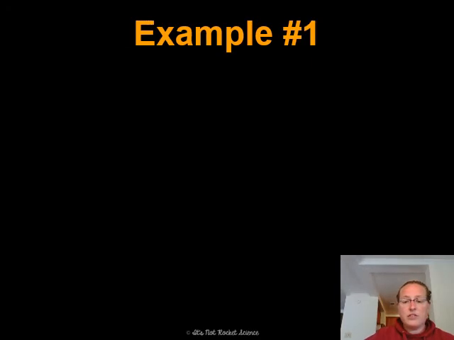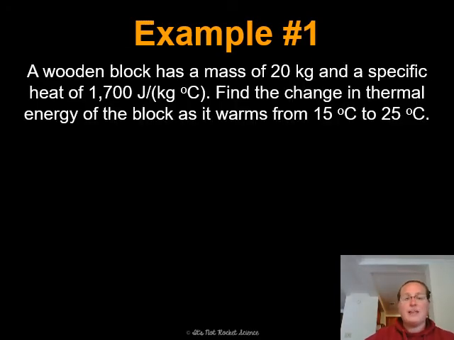All right, so let us do a practice problem. A wooden block has a mass of 20 kilograms and a specific heat of 1700 joules per kilogram per degree Celsius. Find the change in thermal energy of the block as it warms from 15 degrees Celsius to 25 degrees Celsius. So just as we do for any other problem, first we're going to list out what is known.